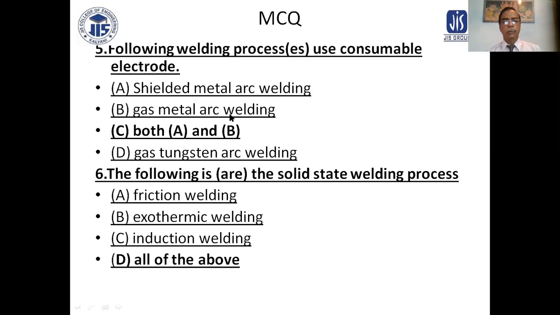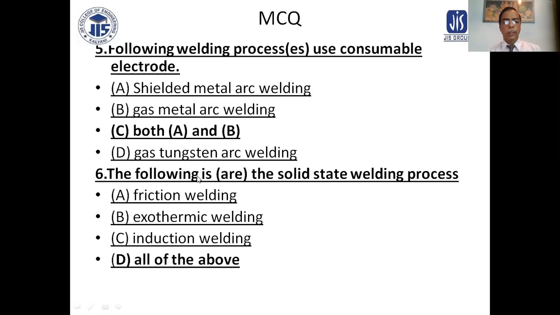Gas metal arc welding also uses a consumable electrode. So C, both A and B, will be the answer. In gas tungsten arc welding, a tungsten electrode is used, which is a non-consumable electrode. So D is not correct. C is the correct answer.